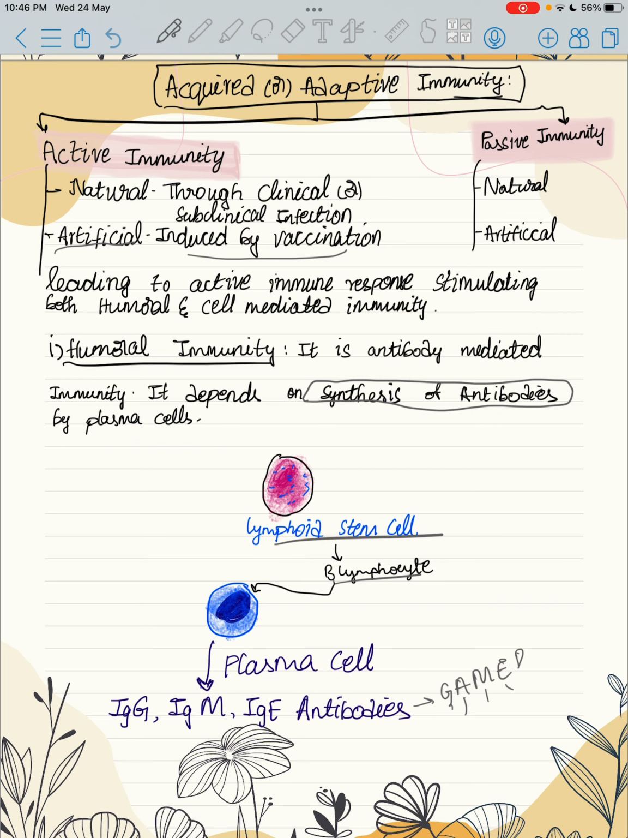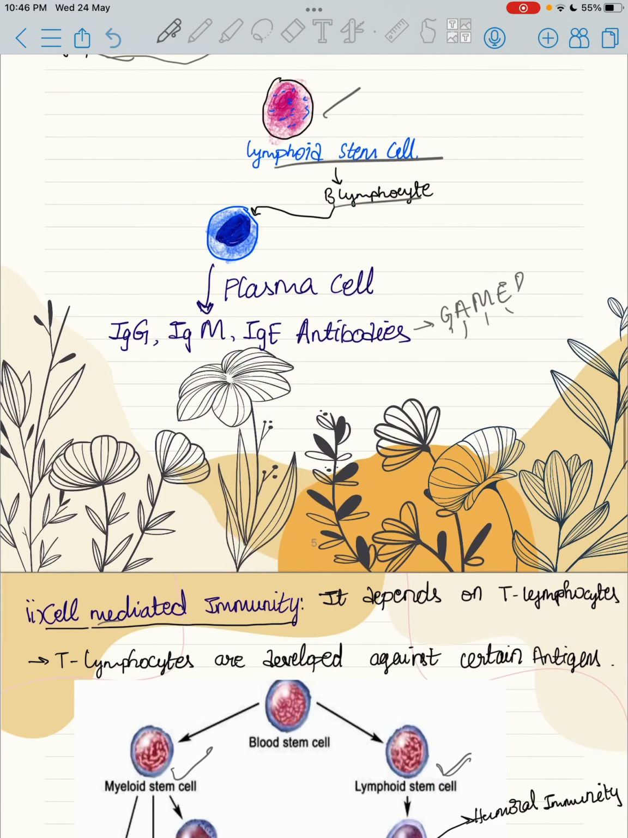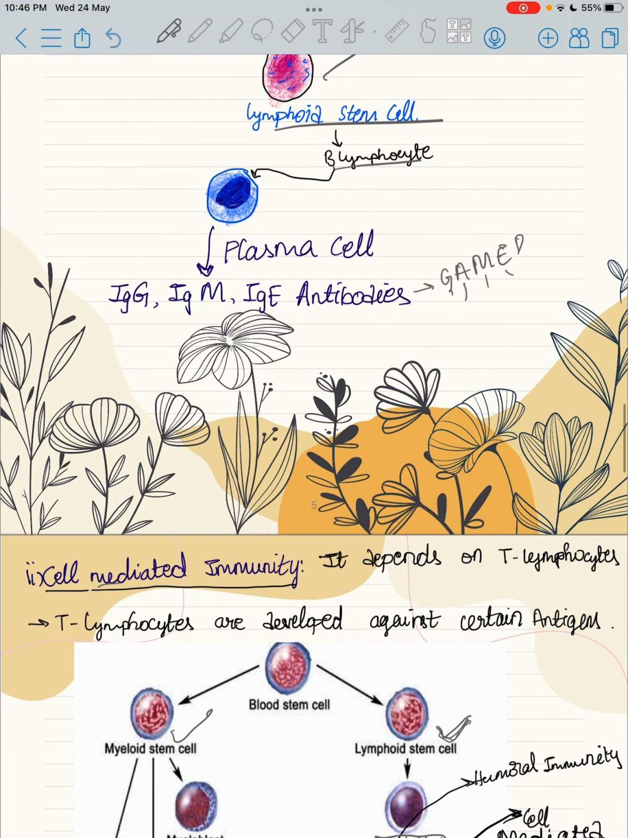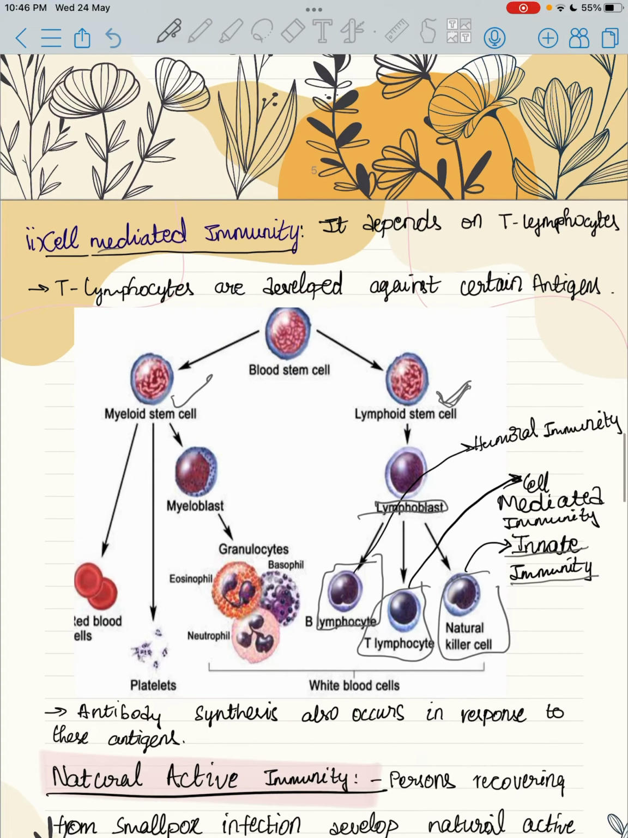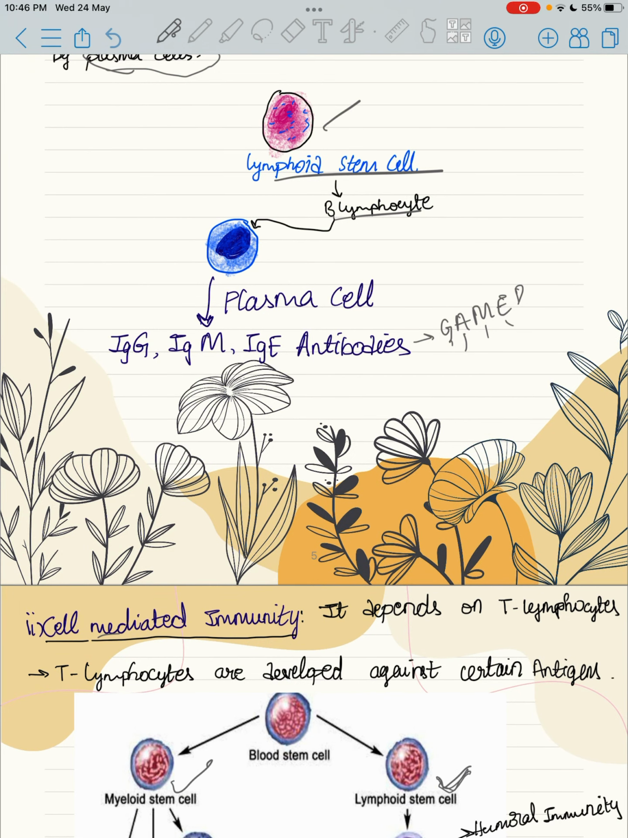Now, what is humoral immunity? It is antibody mediated immunity. It depends on synthesis of antibodies by plasma cells. Now, where is this plasma cell synthesized? We know that we have stem cells, and the blood stem cell is responsible for the synthesis of the lymphoid stem cell, and the lymphoid stem cell is responsible for lymphoblast synthesis, and lymphoblast is responsible for synthesis of B lymphocyte, T lymphocyte, natural killer cells, and the B lymphocyte is responsible for the synthesis of plasma cell.